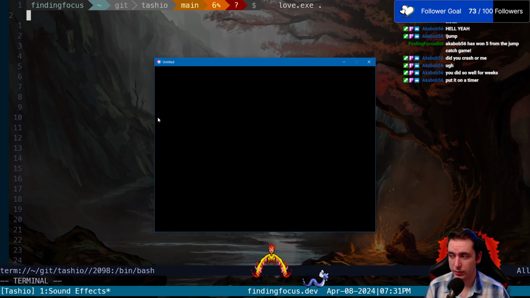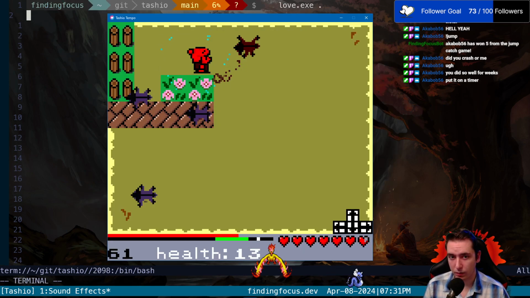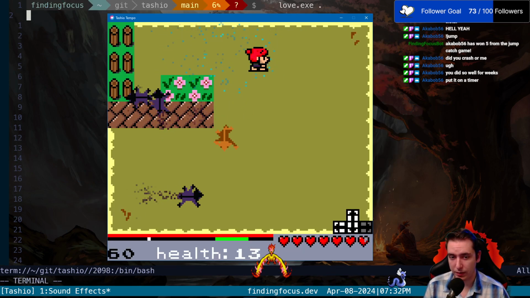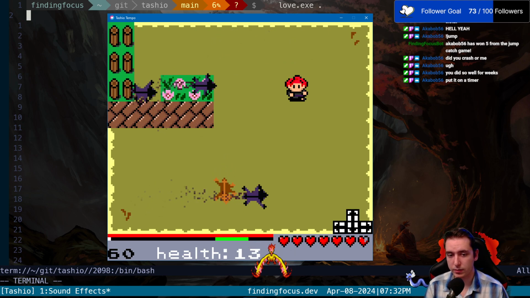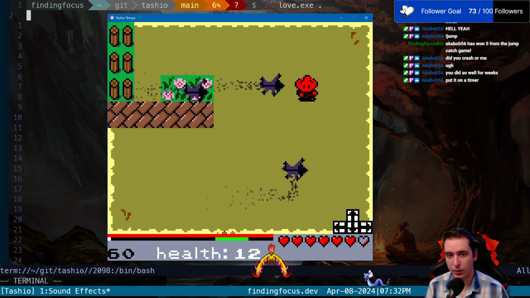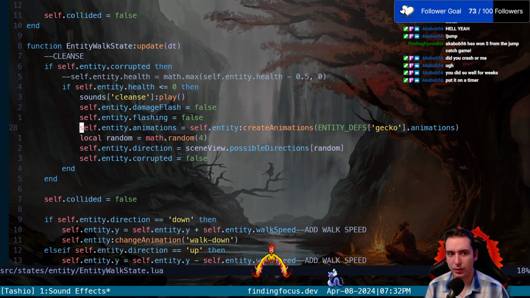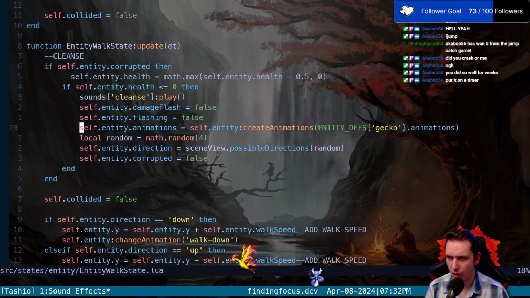So let's see what that sounds like. So we're going to hit him, and then he's cleansed. So it made that little cleanse sound, and then he walked away. Now we need to add the hurt sound to our geckos getting hit too, right? Because when they get hurt, they need to make that sound too.